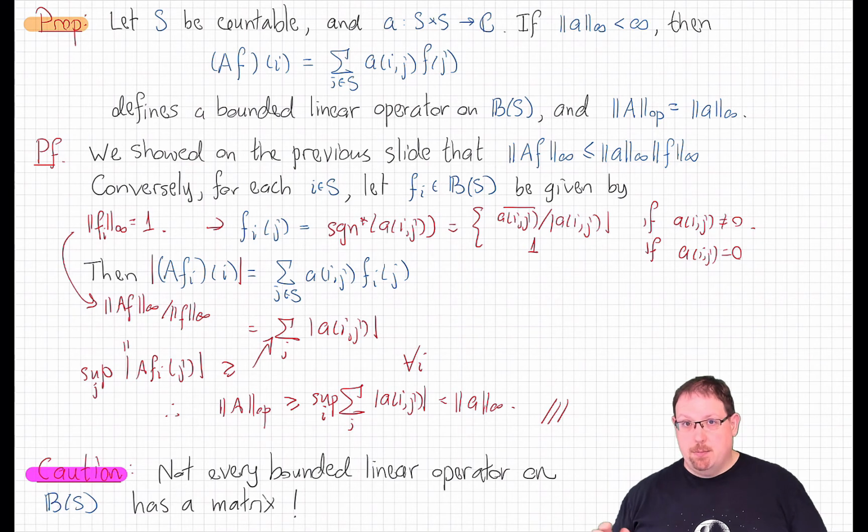And that's going to give us some trouble later, which we'll be able to work around if we're careful. This might seem a little counterintuitive because you're used to linear algebra, where of course every linear transformation has a matrix. Well, in finite dimensions, that is, if our state space is finite, all of this is going to be a lot easier. If we have a countably infinite state space, there will be bounded operators on the space of bounded functions that don't have matrices.